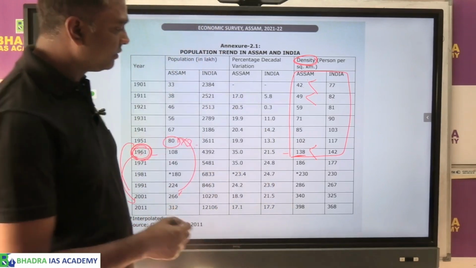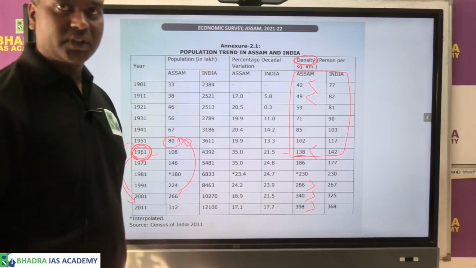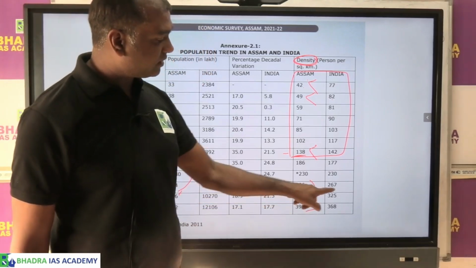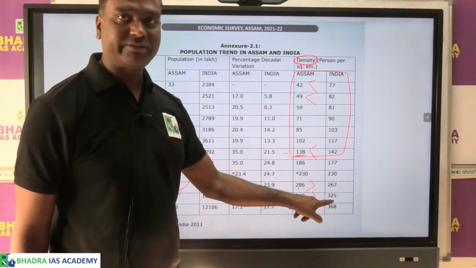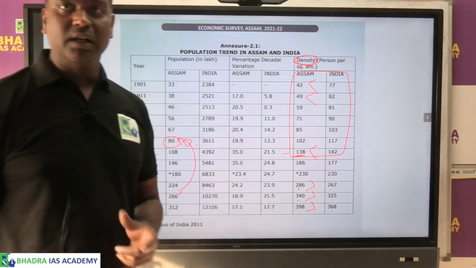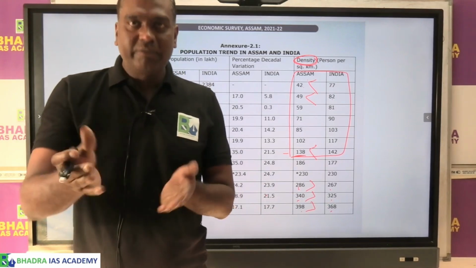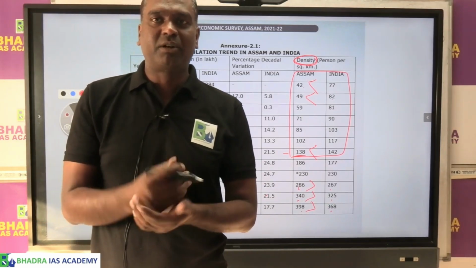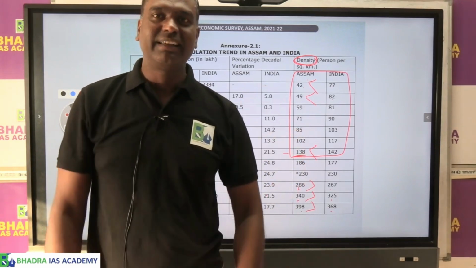If you see here, Assam overtakes India. So here we have 286, 267, 340, 325, 398, India 368. That means the number of people living in a square kilometer of Assam